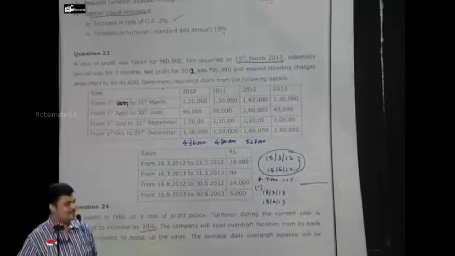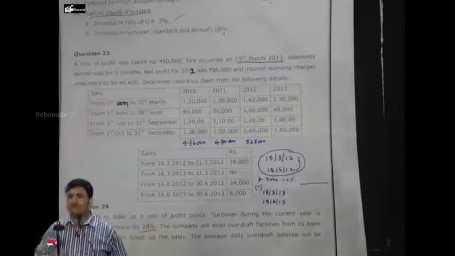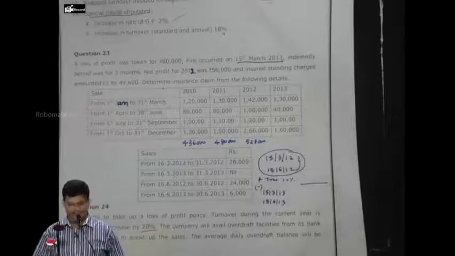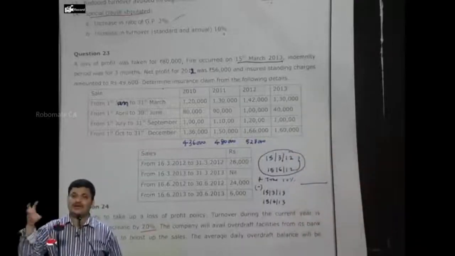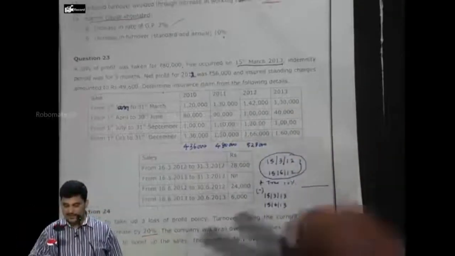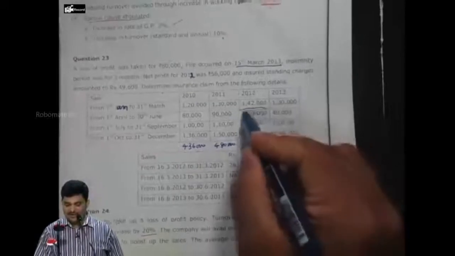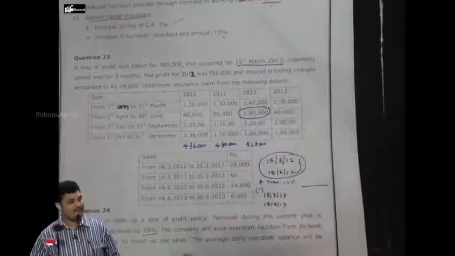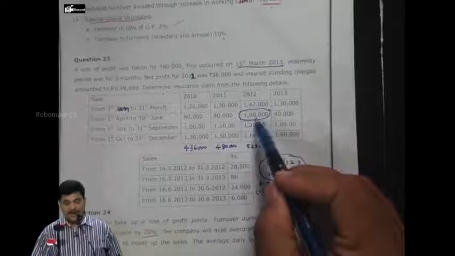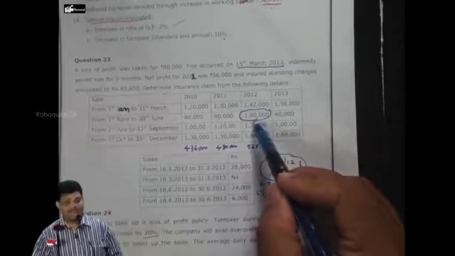Correct? Everybody? But how to split that is very simple. Majority is falling in the first quarter or second quarter? So take the second quarter sales, which is 1 lakh. Now from this, I should reduce the 15-day sales of June.